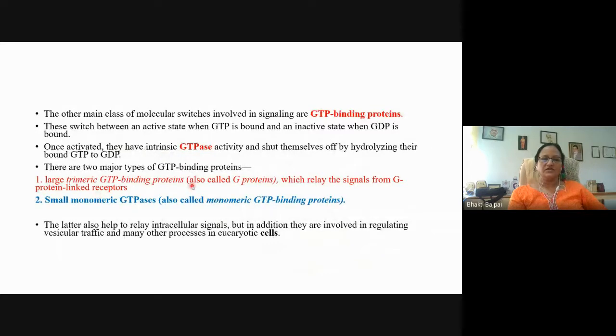The trimeric GTP binding protein, called a G protein, relays the signal from G protein linked receptors, and the small GTPases are also called monomeric GTP binding proteins.